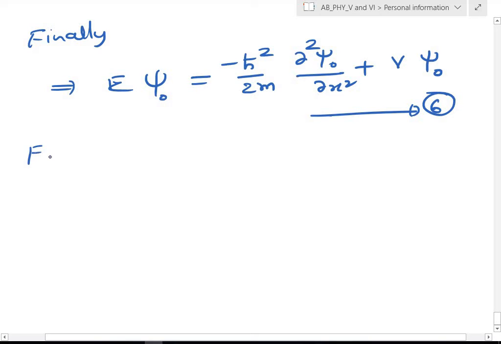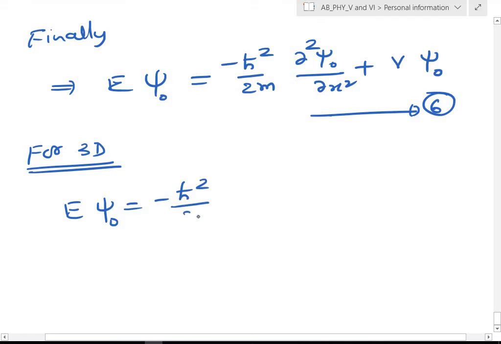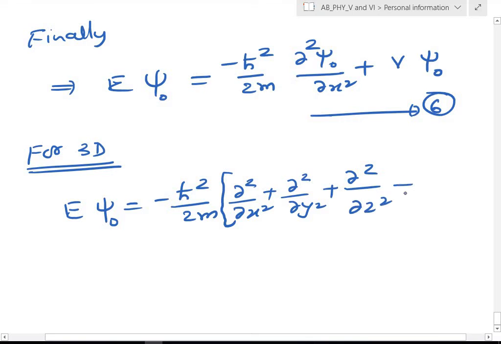For the 3D case, this can be written as E psi naught equals minus h square by 2m, in that place del square by del x square plus del square by del y square plus del square by del z square, plus V into psi naught.